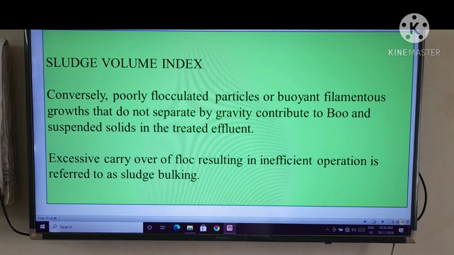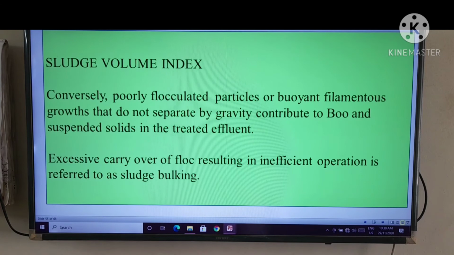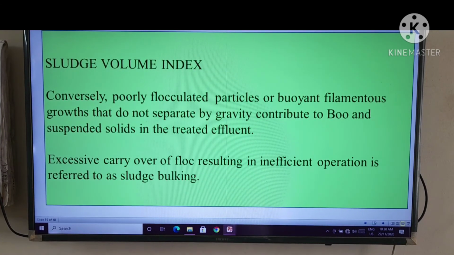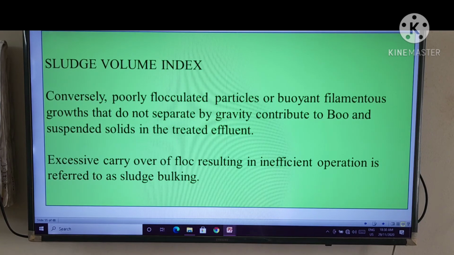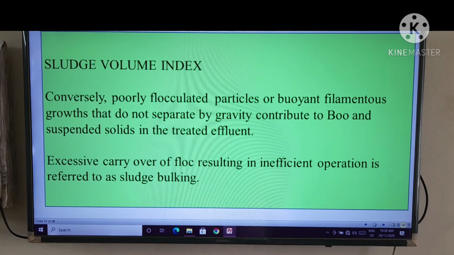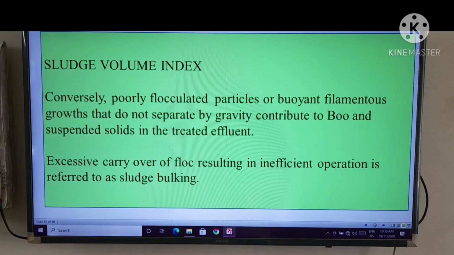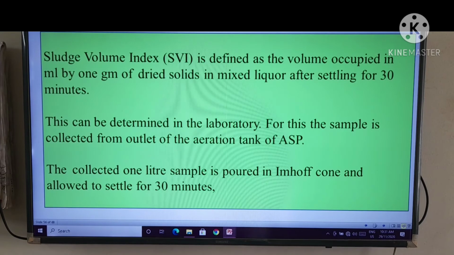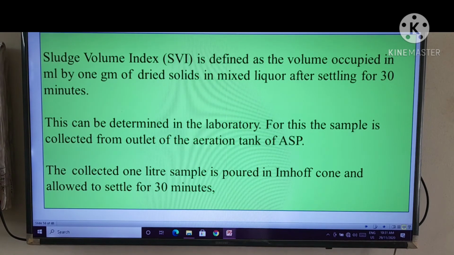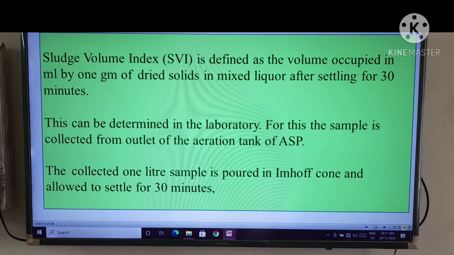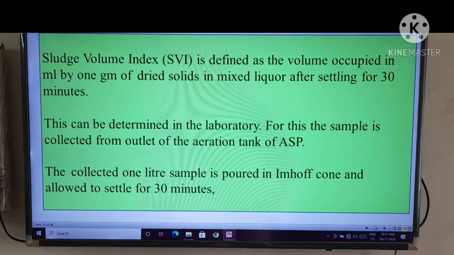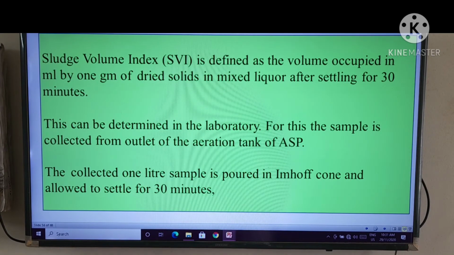Please listen carefully. Excessive carryover of floc resulting in inefficient operation is referred to as sludge bulking. The sludge volume index SVI is defined as the volume occupied in ml by 1 gram of dried solids in mixed liquor after settling for 30 minutes.